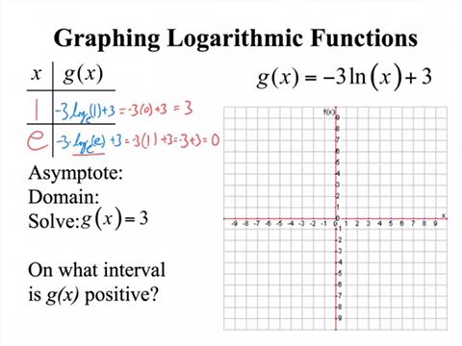All right, so when I plot these, I got (1, 3). So go over 1, up 3. There's a dot. And I have (e, 0). Now, e is about 2.7, so this is about 2.7 right here, 0. So somewhere around there, (2.7, 0). I have my asymptote, which is normal. So my normal asymptote is at x equals 0.